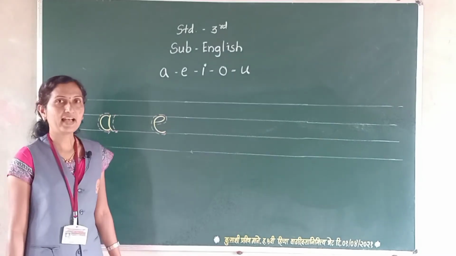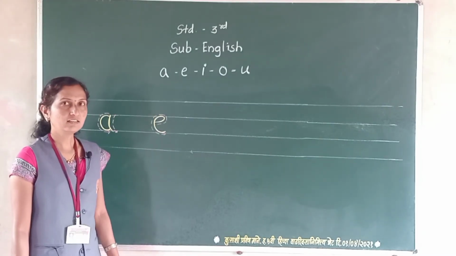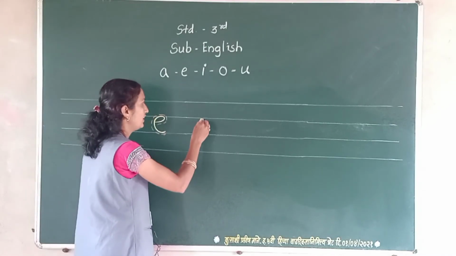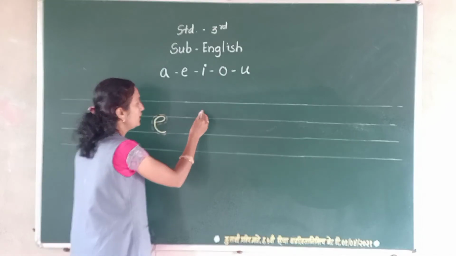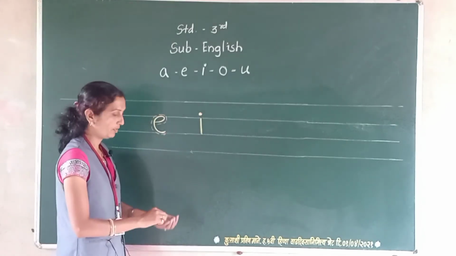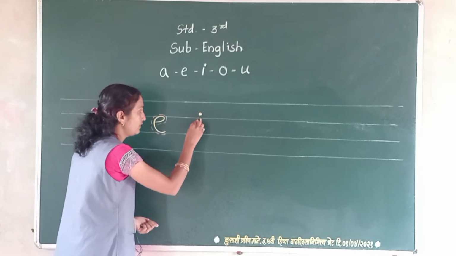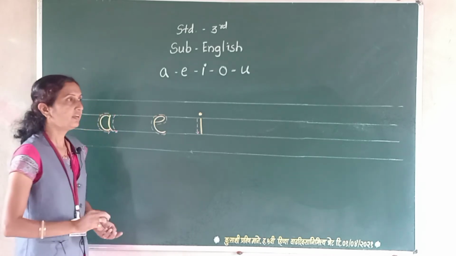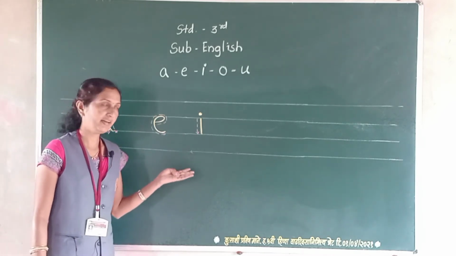Okay? Now we have the third letter, that is I. We should write this letter in this type. Only one step here. We write this letter in this way.